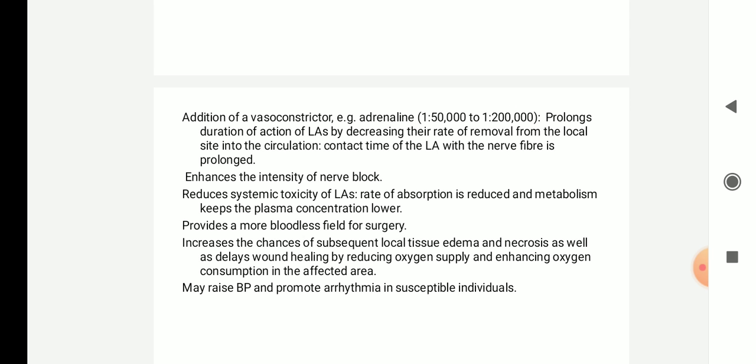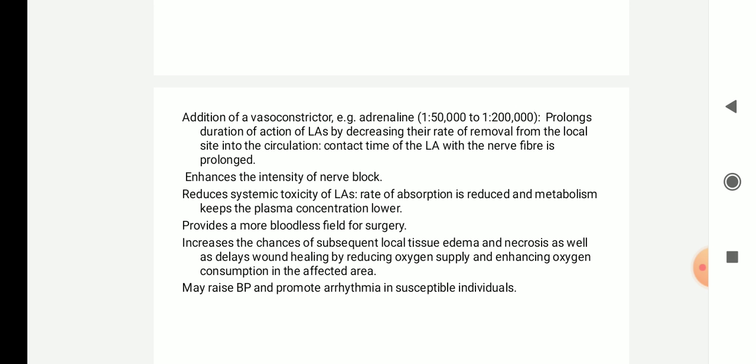It enhances the intensity of the nerve block and reduces the systemic toxicity of the local anesthetic, that is, the rate of absorption is reduced and as metabolism keeps going, the plasma concentration will be lower. It will provide a bloodless field for surgery. If there is more blood supply, there will be more blood loss, so the addition of adrenaline will reduce blood supply.